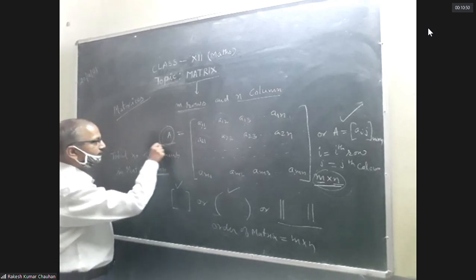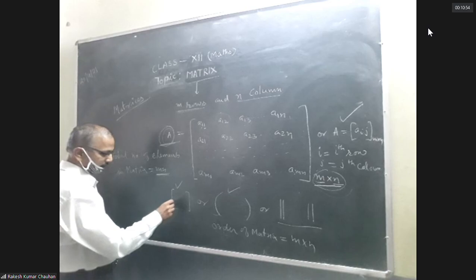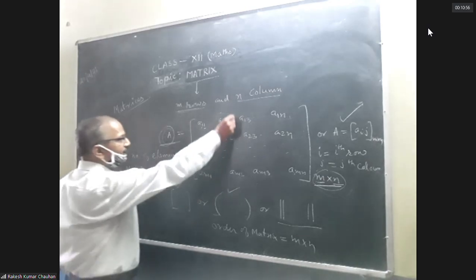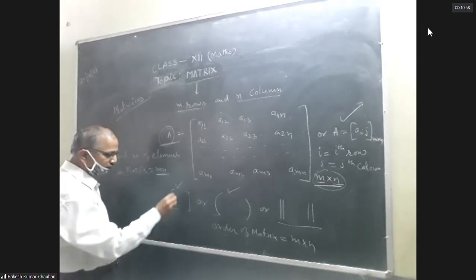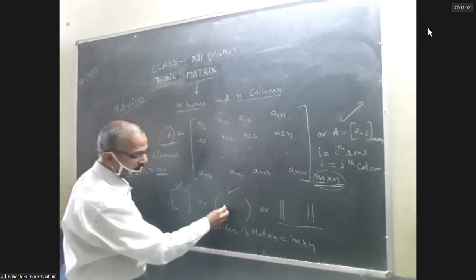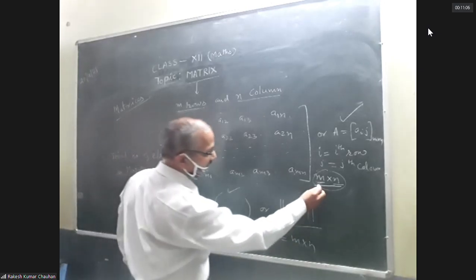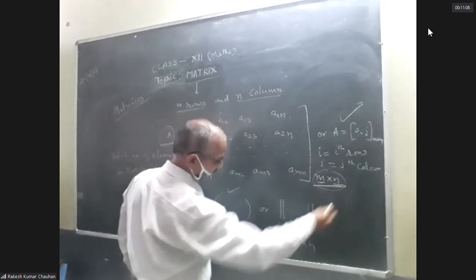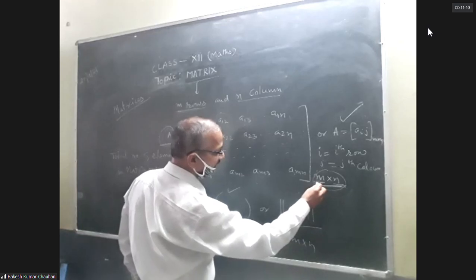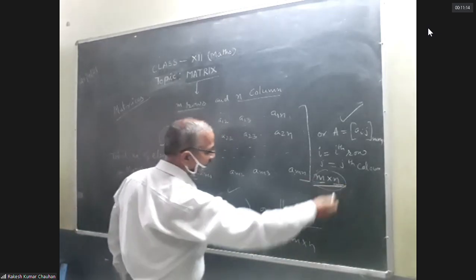Matrices are denoted by capital letters. All the elements of the matrix are enclosed either in square bracket or parenthesis or double bar. Order of matrix is m by n. It is read as m by n, m rows and n columns.